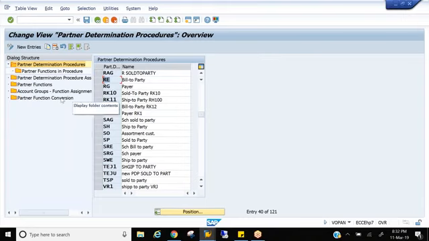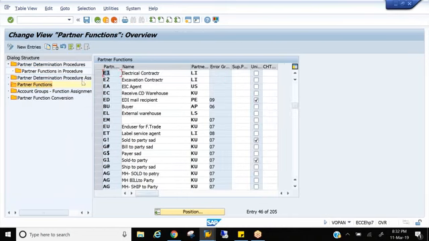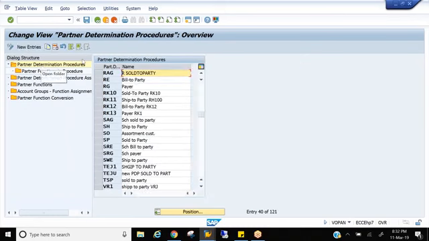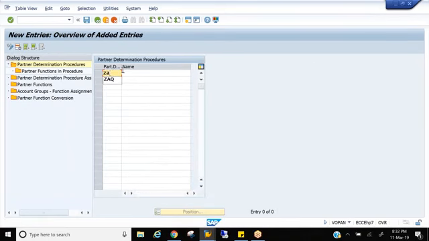Okay. So once we have the partner functions in the first step, for the next step we are trying to create a PDP. Let me create a PDP here. I'll call it ZAGS, and I'll call it sold to party PDP. Right? I created this. Now, once I have created the folder, I need to put partner functions in it.